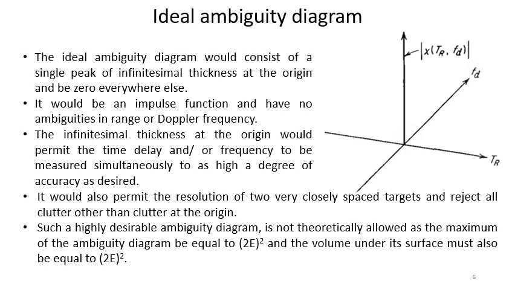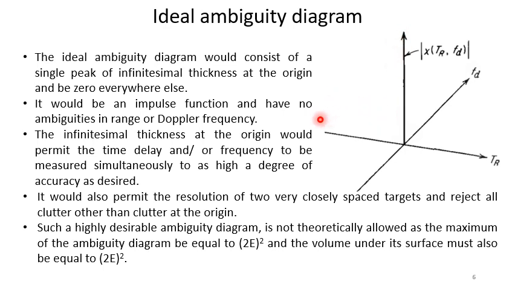The ideal ambiguity diagram should consist of a single peak of infinitesimal thickness at the origin and be zero everywhere else. So it is an impulse function at the origin and its width is absolutely zero. So this should be the ideal ambiguity diagram.